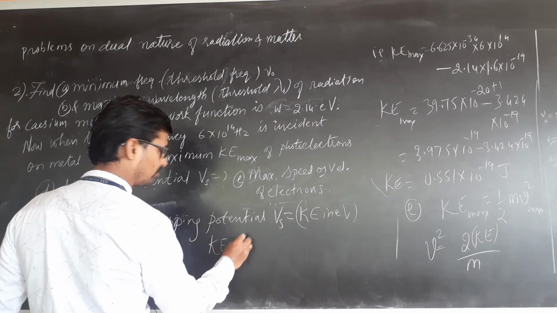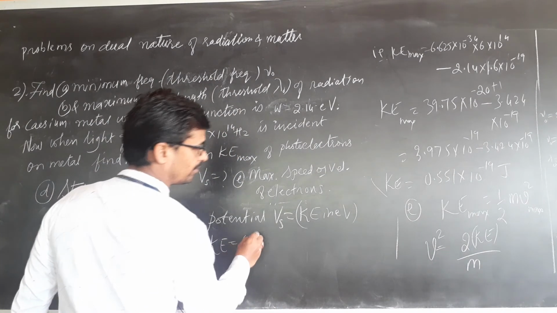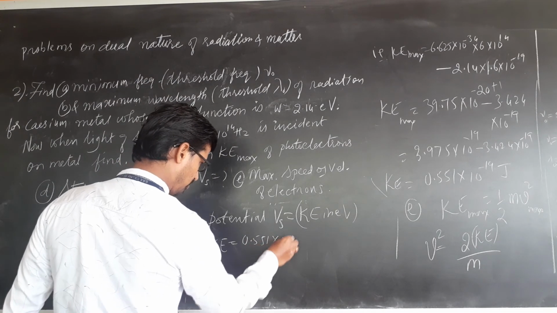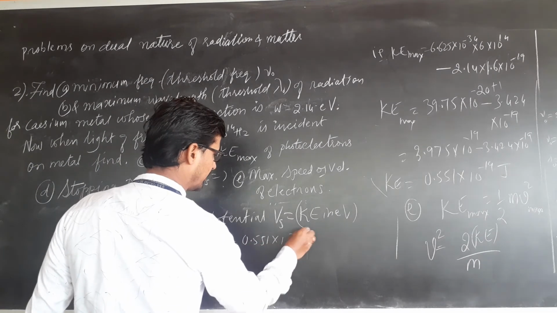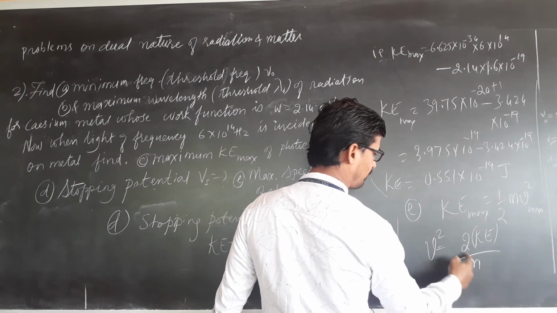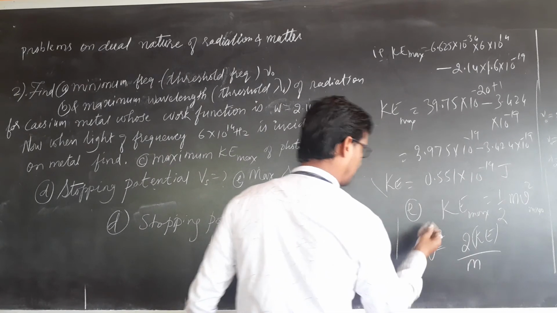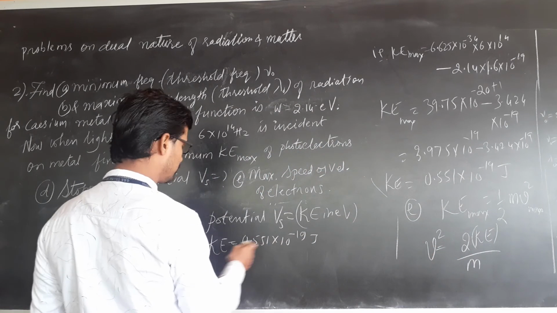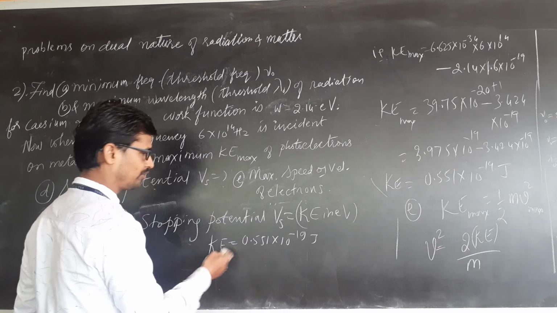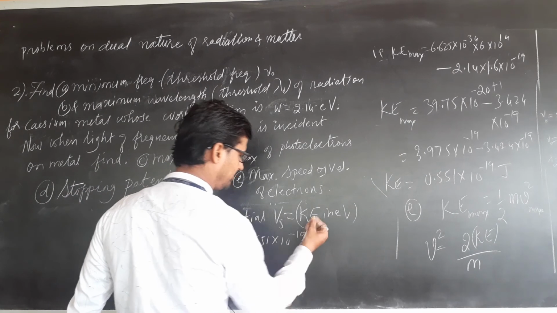K is equal to 0.551 into 10 raised to minus 19. Listen, joule you should use it for velocity. Convert it in electron volt, we will use it for finding stopping potential. How do you convert joule into electron volt is exactly reverse. Listen,